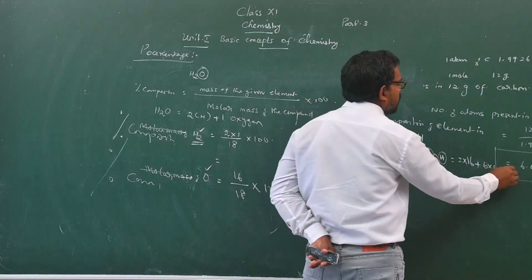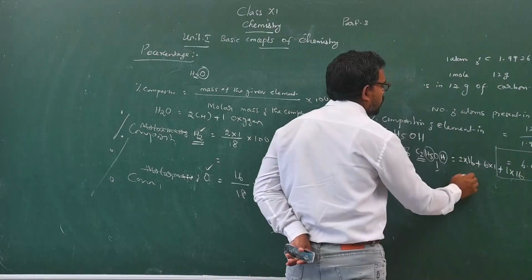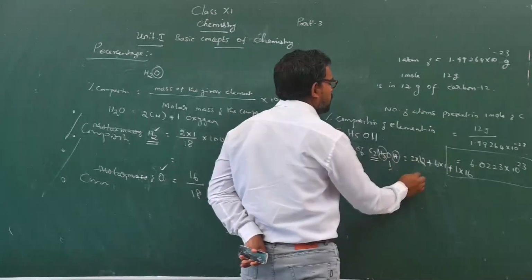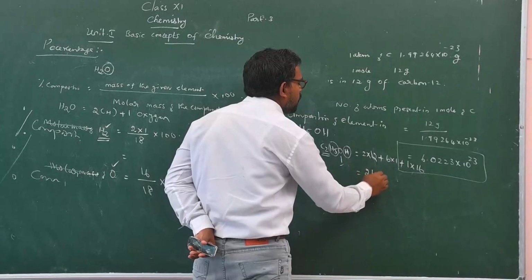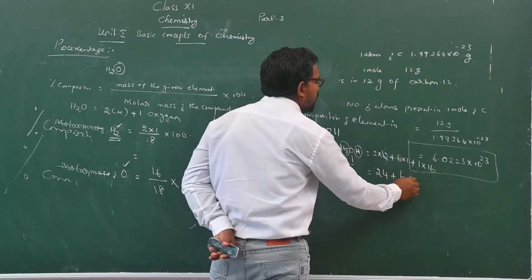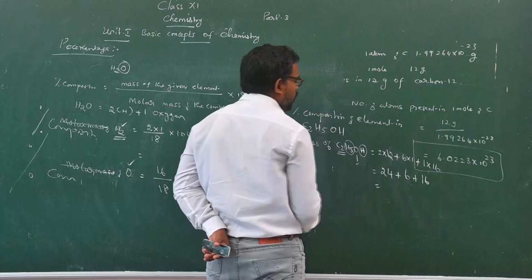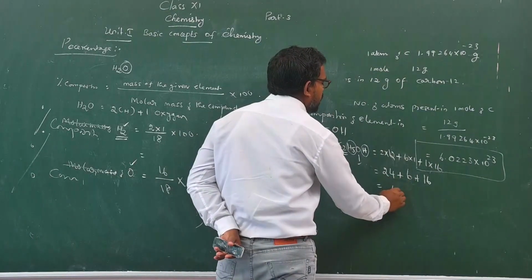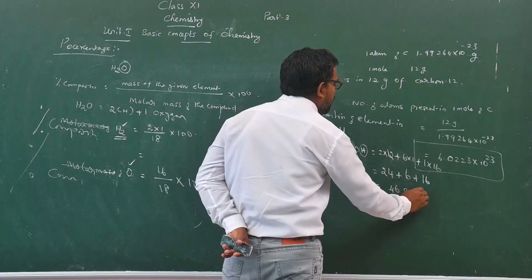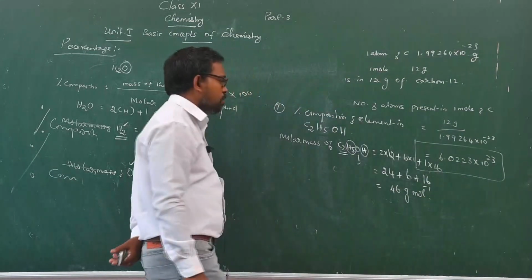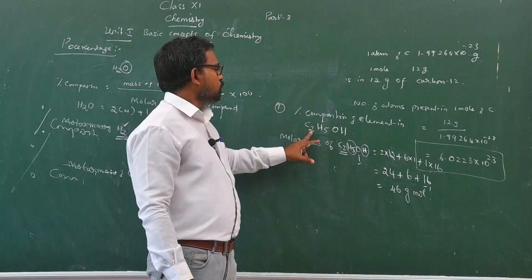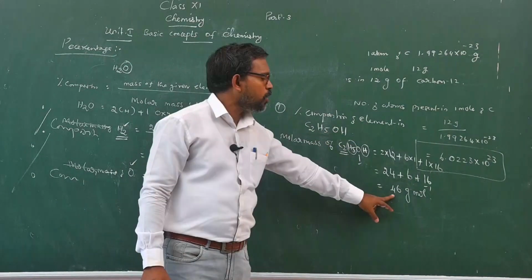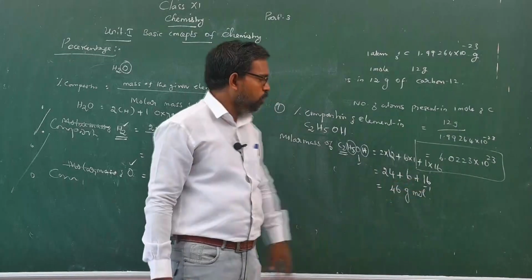Only 1 oxygen, 1 into 16. So, 24 plus 6 plus 16, how much? 46 gram per mole. This is the molar mass of ethyl alcohol.